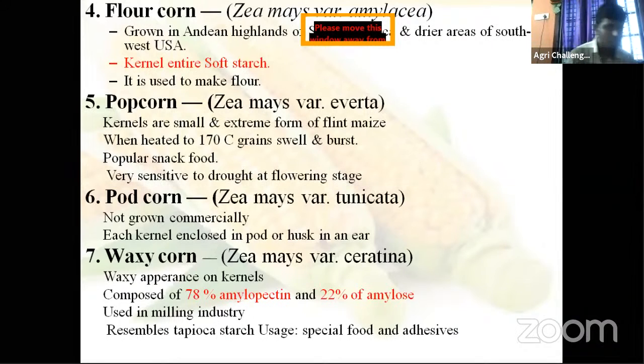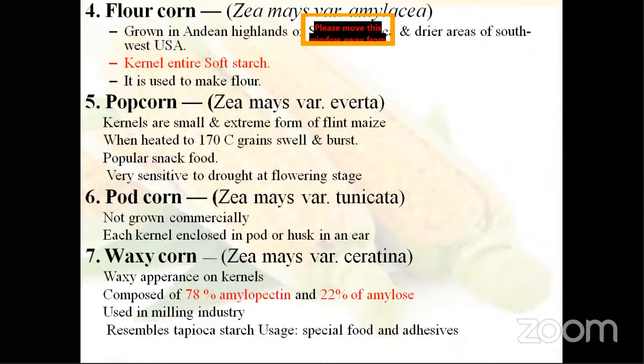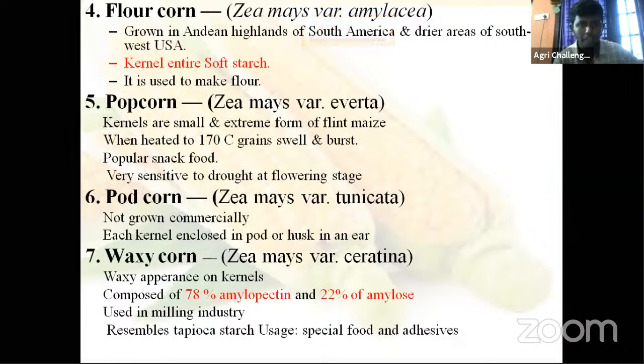Okay. Then coming to your popcorn. What is the scientific name? Kernels are small, extreme form of flint and maize. This is the popcorn, the extreme form of flint and maize. Sorry, flint and dent. Flint corn. Whatever the flint corn, this is its extreme form. Kernels are small and extreme form of your flint maize.